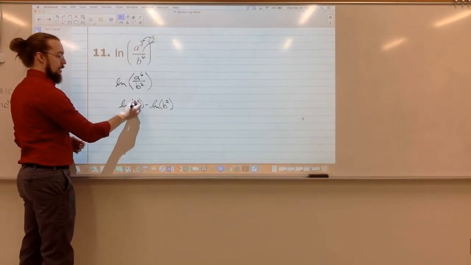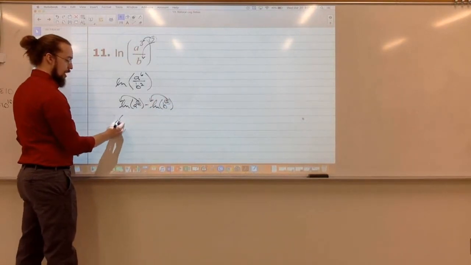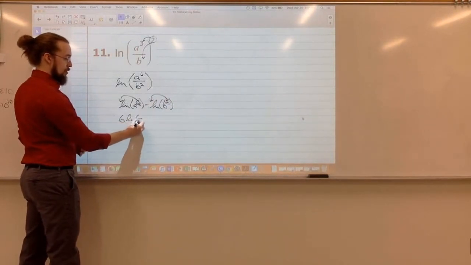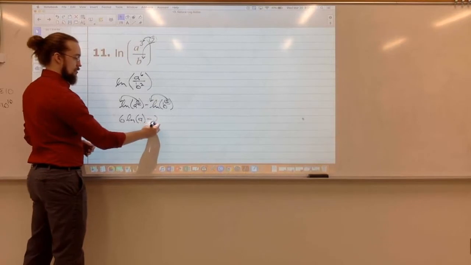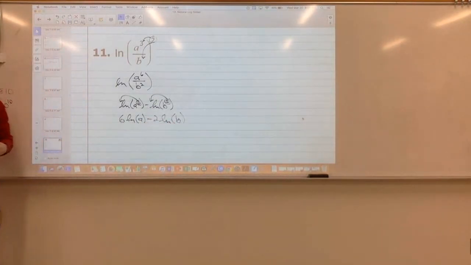Right. I can take my exponents and bring those out front as coefficients. So 6 times the natural log of a minus 2 times the natural log of b. You okay with that one?